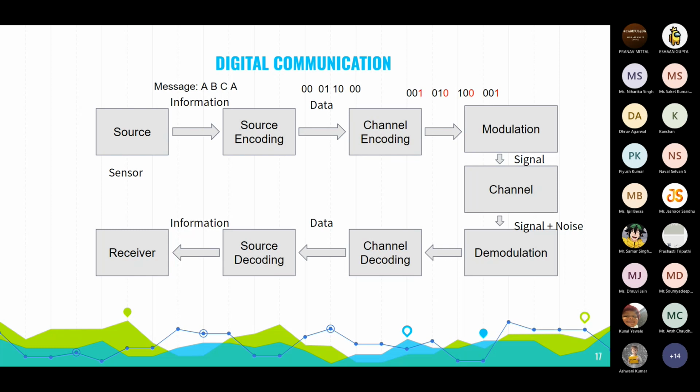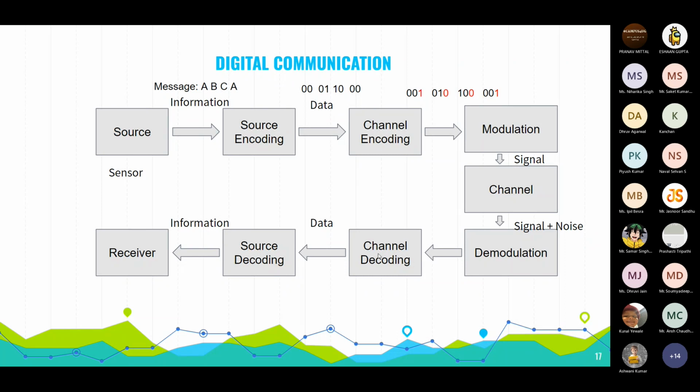But what if there is an error, like you get 000 instead of 001? So this byte has an error. There is extra noise added to it. You can get an alert message that the data transferred is not complete, or it has an error. So channel coding helps us find errors in the data transmission.